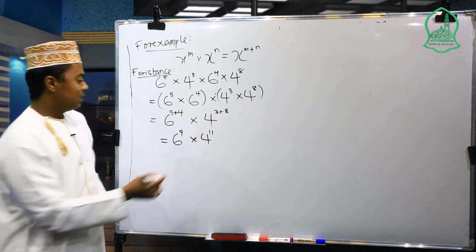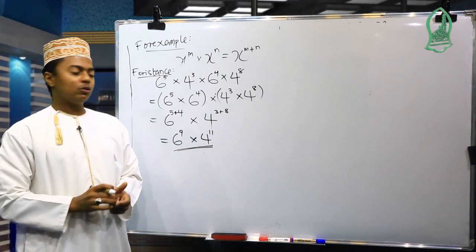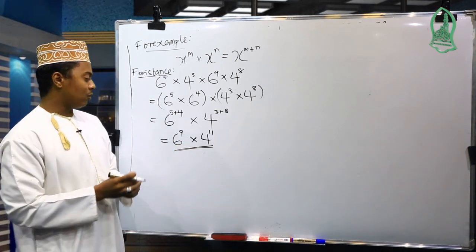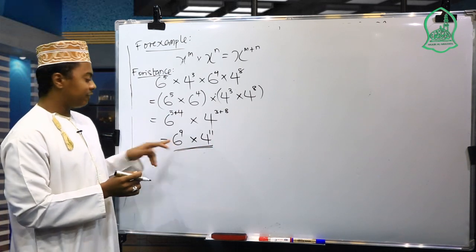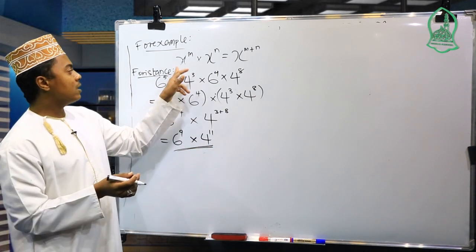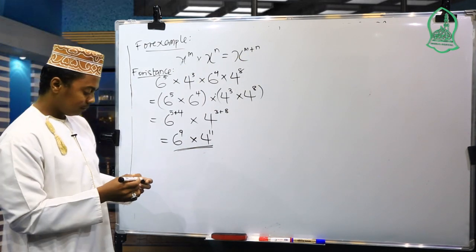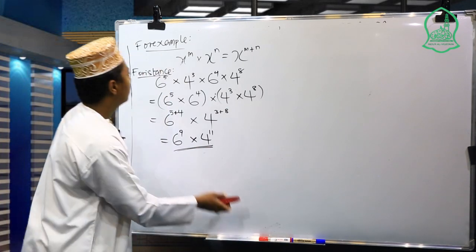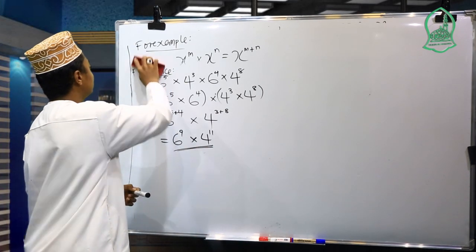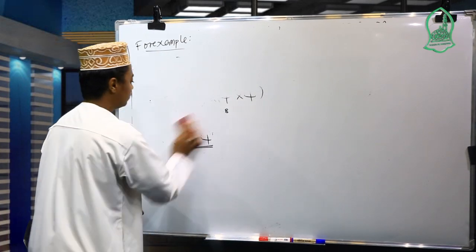So we simplify this question up to here. We cannot continue more because here it has different bases. So the first law states that only for the same base we sum their exponents. Okay, let us continue to another example of this first law.